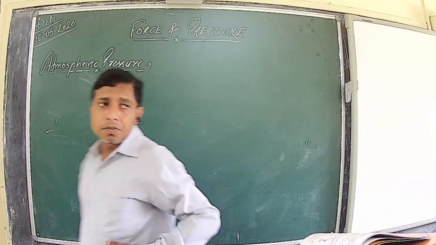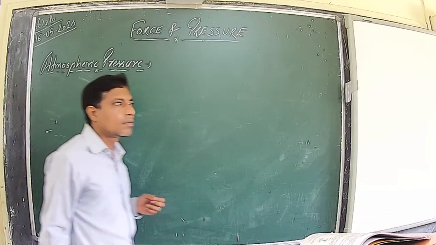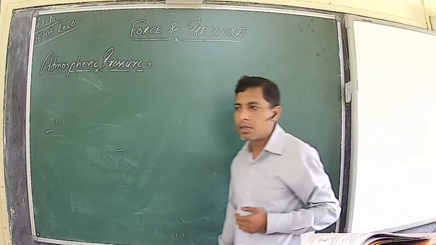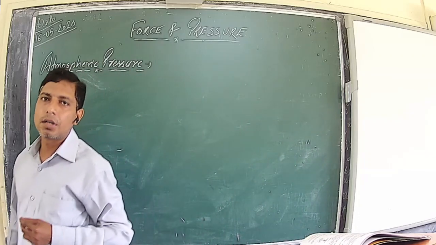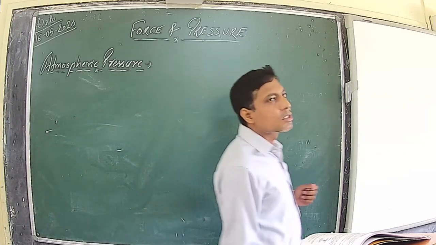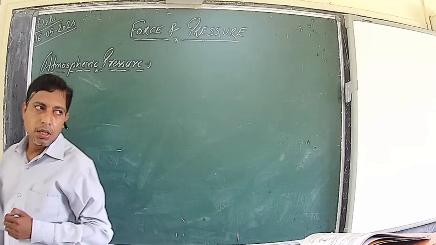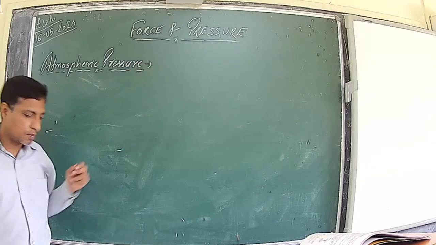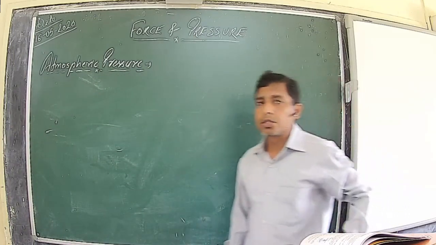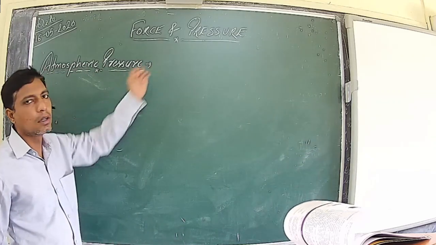In our last video, we started the chapter Force and Pressure, and we discussed the different aspects of force, effects of force, and how a force applied on a body, under what condition, can cause rotatory motion. Then we also learned what is moment of force and the various aspects and consequences of moment of force. Then next we discussed pressure, definition, SI unit, and consequences of pressure exerted by solid, then pressure exerted by liquid.